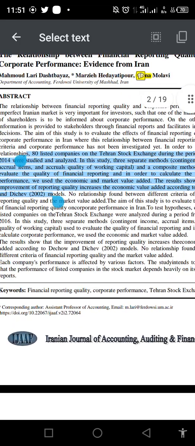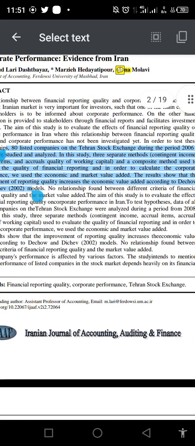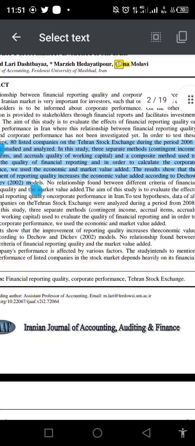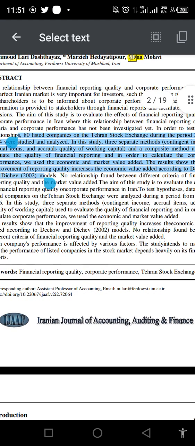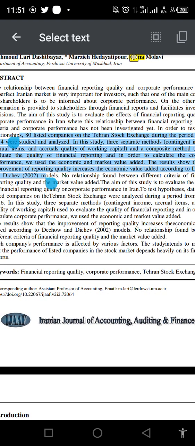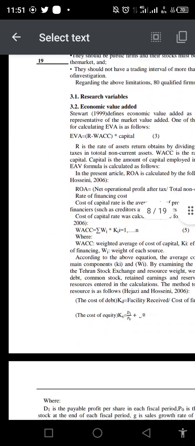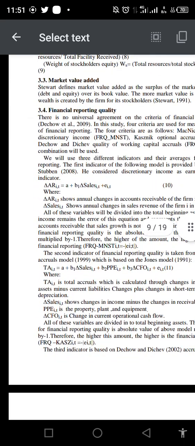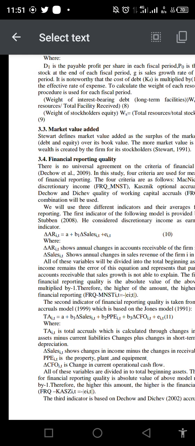Okay, so look here. It says 80 listed firms in the Tehran Stock Exchange. The Tehran Stock Exchange is the Iranian version of the Nigerian Exchange Group. So that's where they got their data from. So definitely, financial information of companies were analyzed. So that makes it a quantitative study. So definitely this is a very important journal for what we want to do, or let me say my topic.